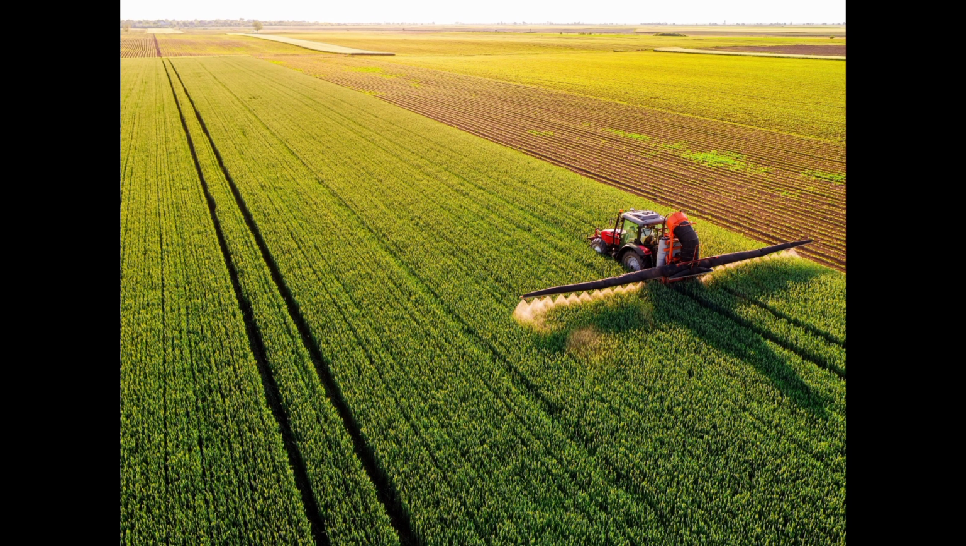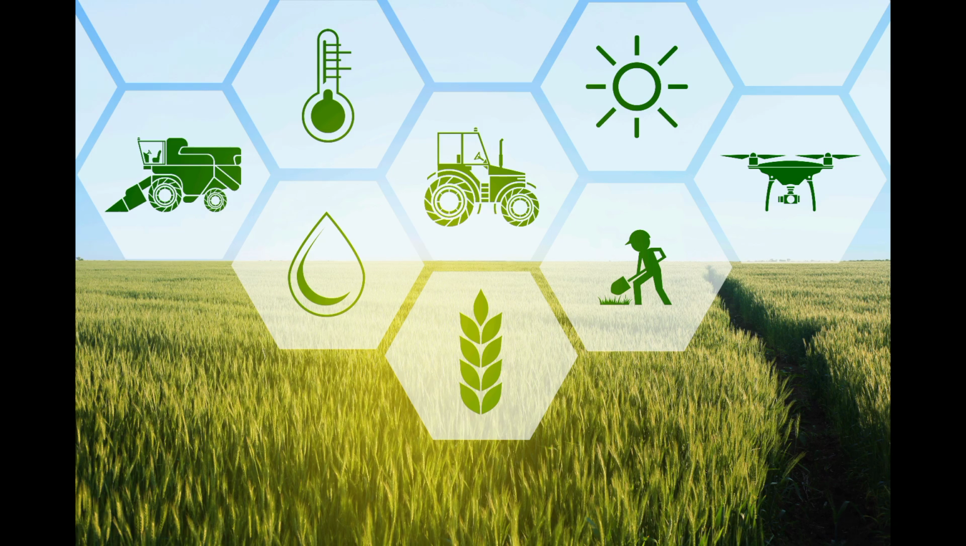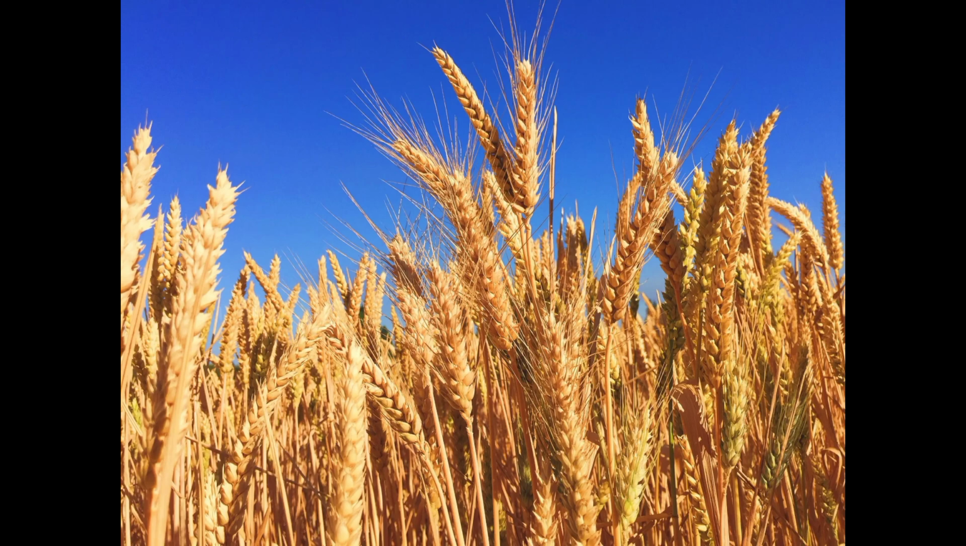Agriculture is a branch of science that deals with cultivating the land and growing crops. The word agriculture came from the Latin words ager, meaning field, and culture, meaning cultivation. In agriculture, we want crops on a large scale.